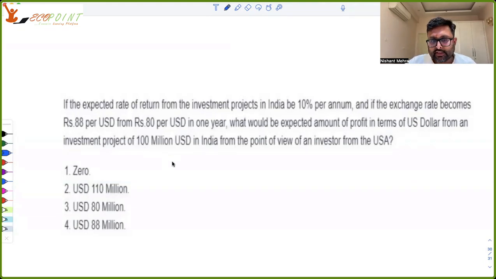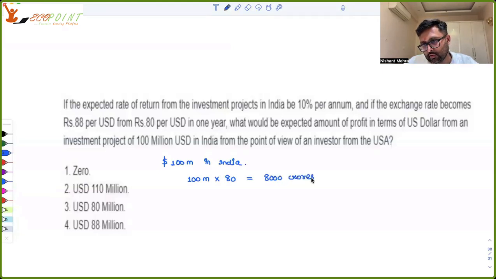अब एक बात बताओ, investor is investing how much, $100 million in India, right? So अगर initial exchange rate देखें, तो ये था, so it means 8,000 crores INR, ये इन्वेस्टमेंट थी, right? अब अगर 10%, if the expected rate of return from the investment project is 10%, so 8,000 crores, एक साल बाद कितना मिल जाएगा 10% पे, so 10% of 8,000 crores will be what? So 800 plus 8,000, 8,800 crores.